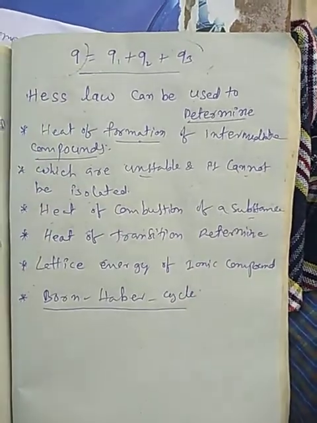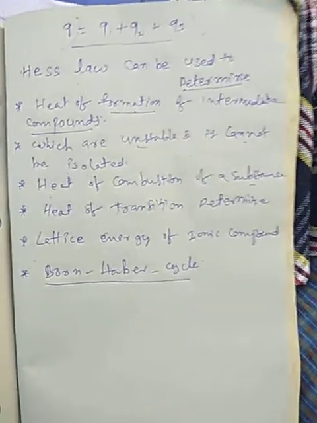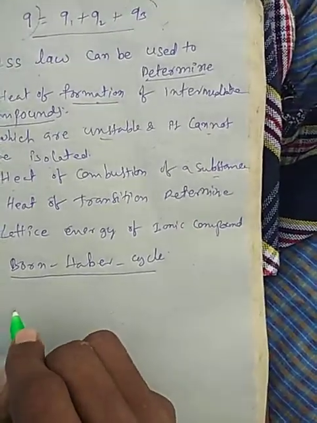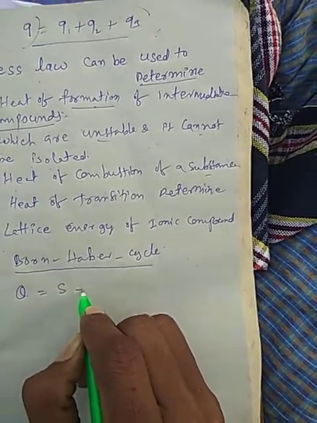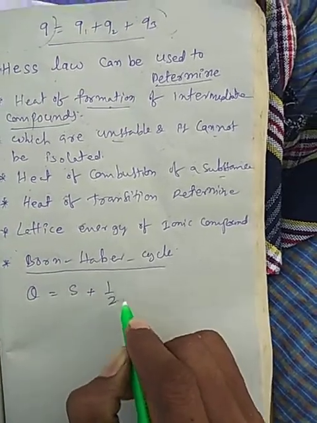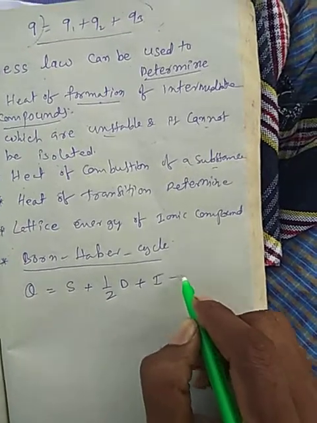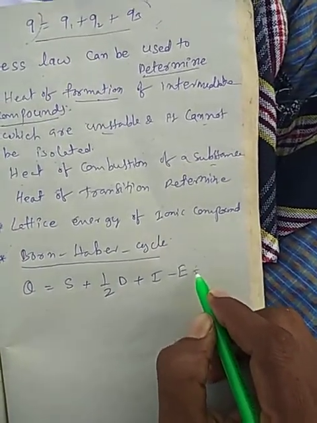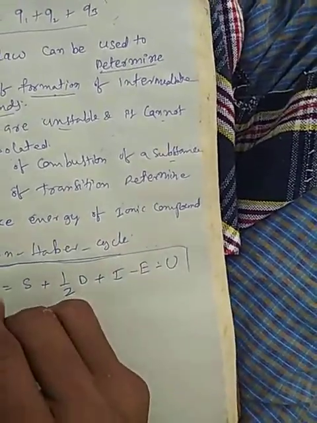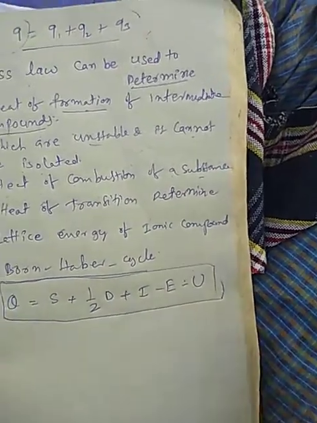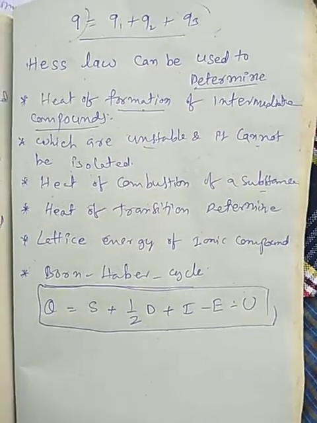This is also very important. In the Born-Haber cyclic process, the standard formula we have is Q is equal to S plus 1 by 2 D plus I minus E minus U. This is the formula we can use, which we get from the Born-Haber cyclic process.